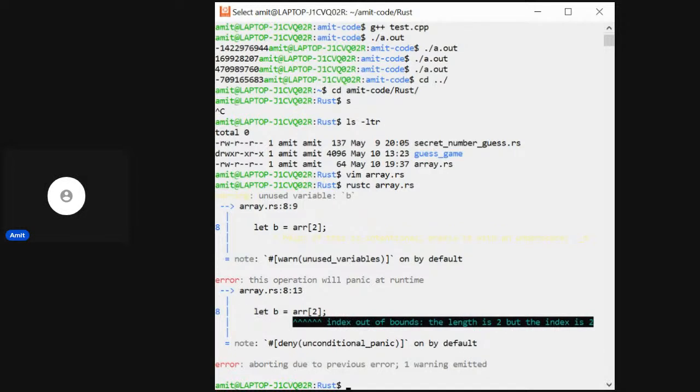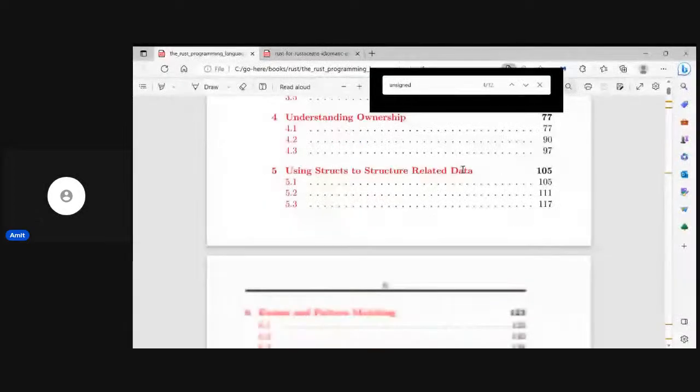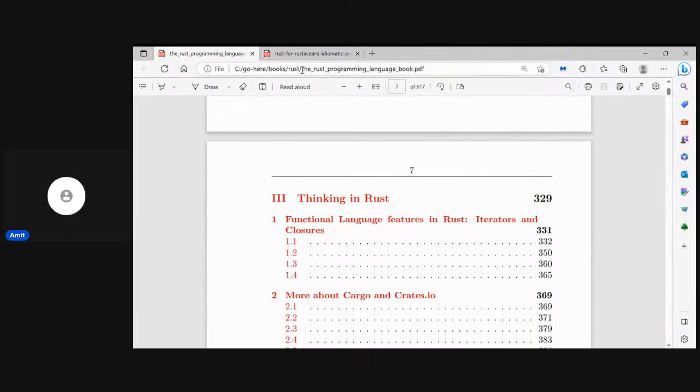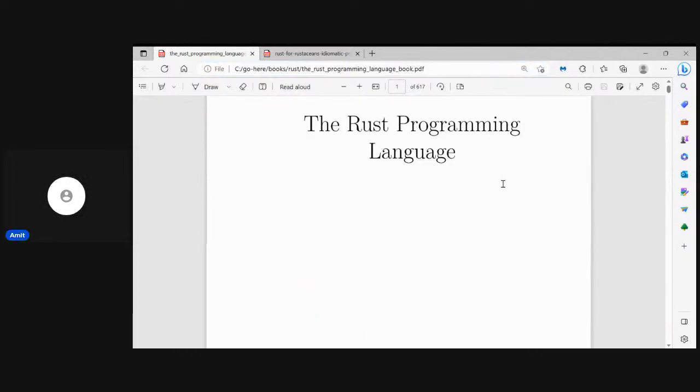That's fine. So now let's go to the Rust book and start from there. But I'll recommend reading C++ or C first, and then going ahead with Rust, because the learning curve in Rust is pretty sharp. So I'm using this book, The Rust Programming Language book, and it's from